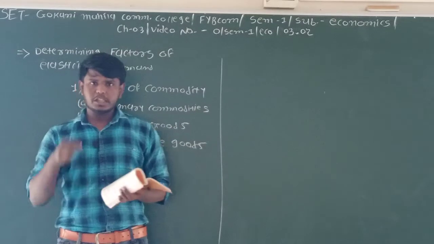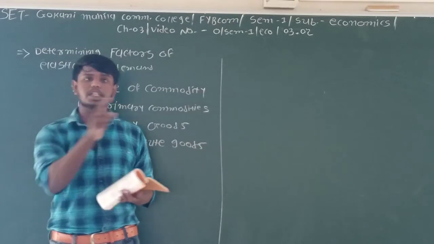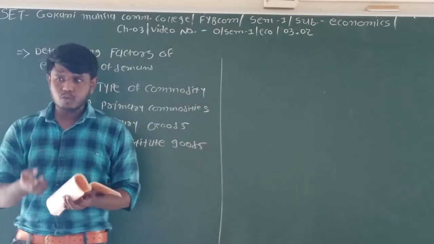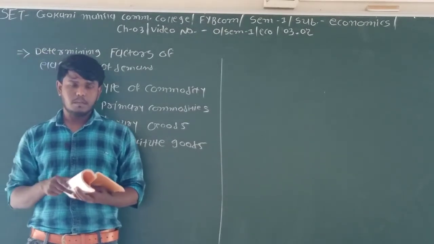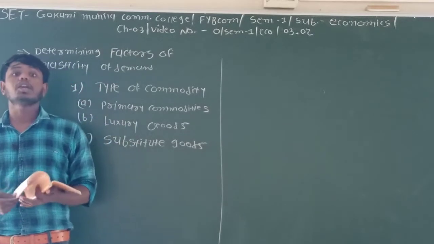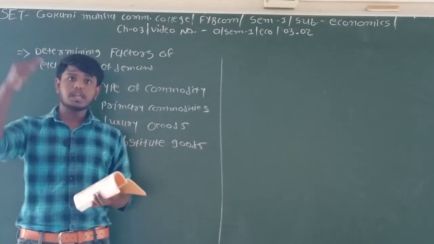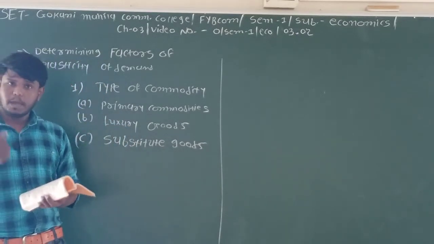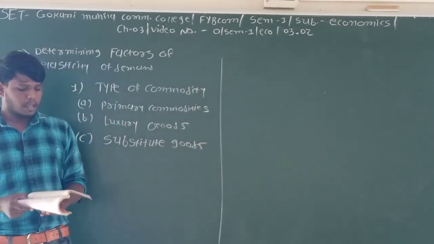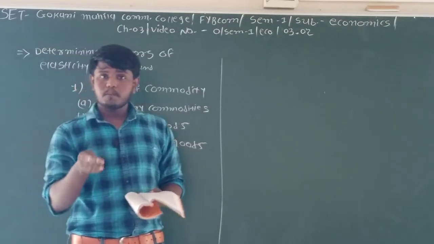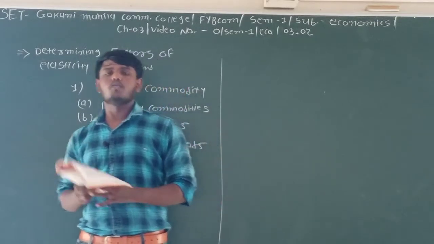For example, nowadays the price of coffee is very high in comparison to tea. So very few people can afford or give priority to coffee, because most Indians are drinking tea nowadays. But what if the price of tea increases very high in comparison to coffee? At that time, most people will prefer coffee instead of tea. So if the price of one good increases, the demand for the other substitute good will change accordingly.